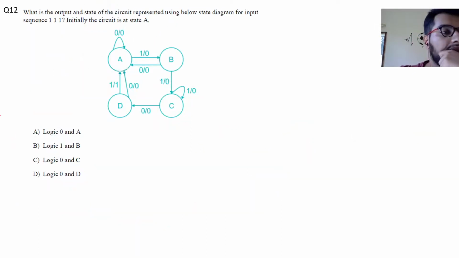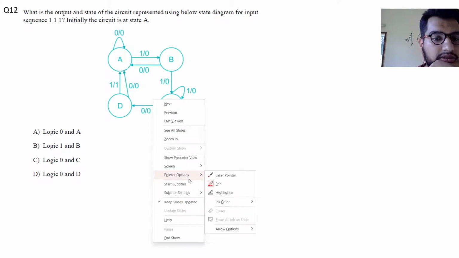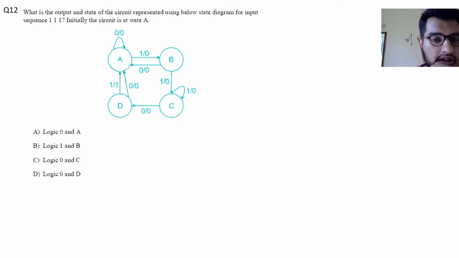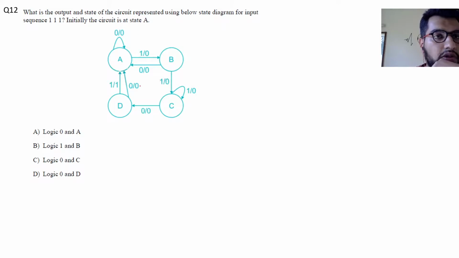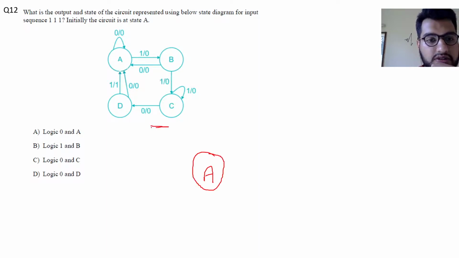So question number 12 is based on finite state machines. It asks us, what is the output and state of the circuit represented using the state diagram for input sequence 1 1 1? And we are given that initially the circuit is in state A. So this is our reference circuit. We are in state A. So what is our input? 1. So input 1 will go to state B with output equal to 0.